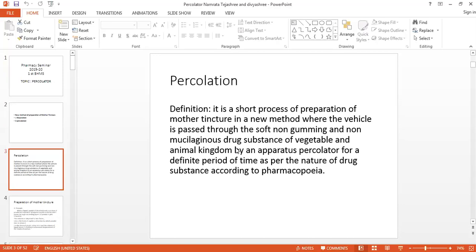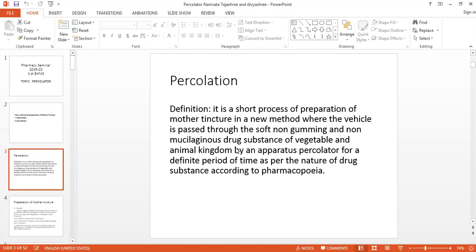First, we will define percolation. It is defined as a short process of preparation of mother tincture where vehicle is passed through the soft, non-gummy and non-mucilaginous drug substance of vegetable and animal origin by an apparatus, percolator, for a definite period of time as per the nature of drug substance according to pharmacopoeia.